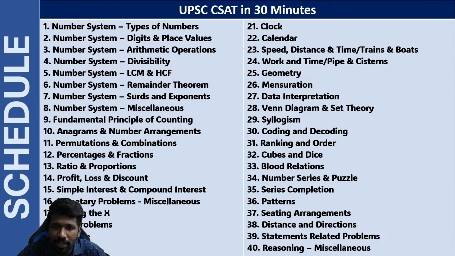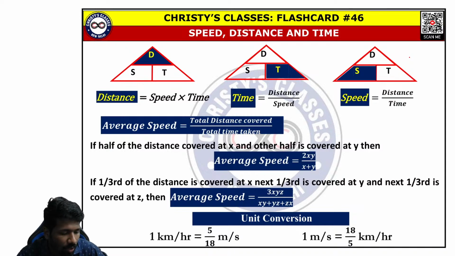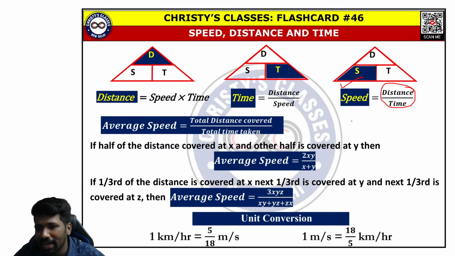Today is the 23rd lecture in the series. Speed, distance, time and train problems we will discuss now. Speed, distance, time, as the name suggests, you should know about speed, distance and time. Speed is the rate of change of distance with respect to time, how much distance is traveled. I always suggest try to have a logical approach of doing things in this chapter, and not only in this chapter, for other chapters also. When you see speed, understand it logically.